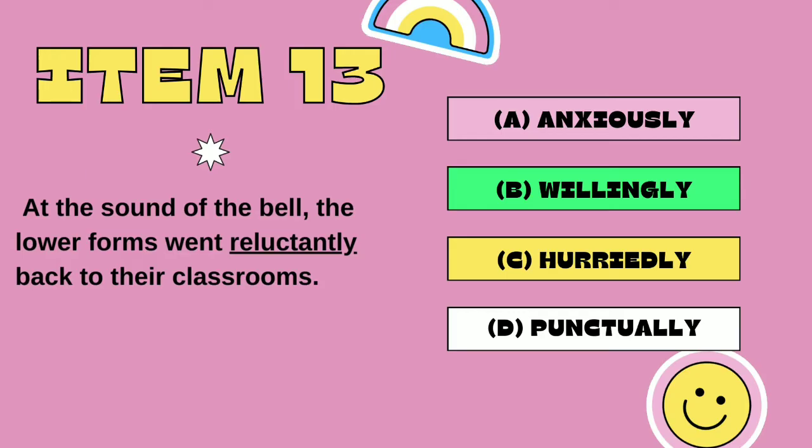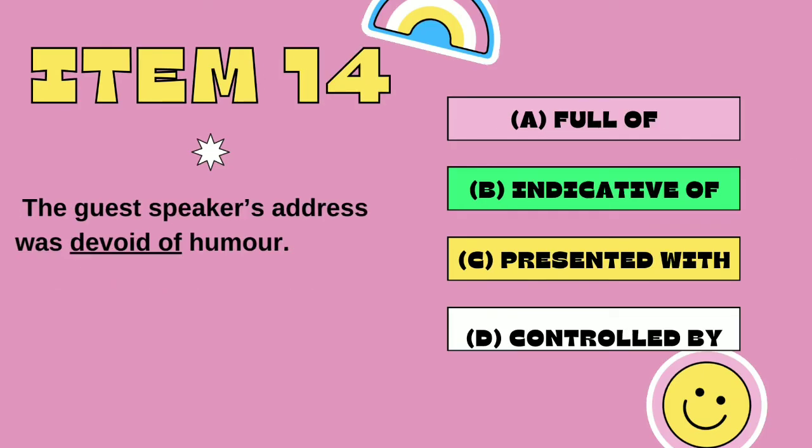Item 13. At the sound of the bell, the lower forms went reluctantly back into their classrooms. The answer options are A. Anxiously, B. Willingly, C. Hurriedly, and D. Punctually. The opposite of reluctantly is willingly. Our answer is B.